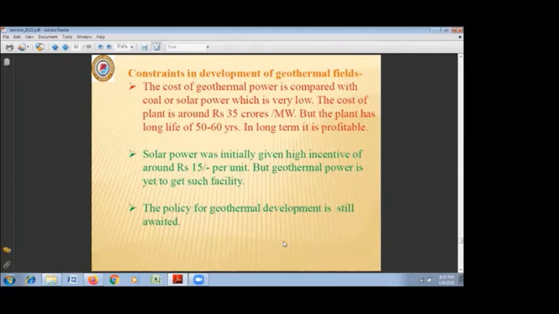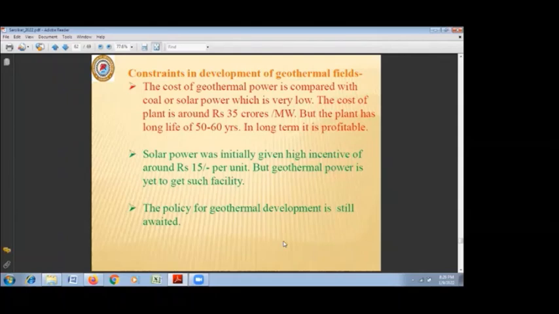When solar power was initially started, it was also very high cost energy. Later on, because of different developments and particularly high technology production of the solar panels, it has become cheap. But initially, Government of India was offering incentive nearly up to 50 rupees per unit. That is almost 20 years back or 15 years back. Now presently there is no incentive for solar production, but it started with the government support. That type of government support and incentive is required for the geothermal energy to develop in India.